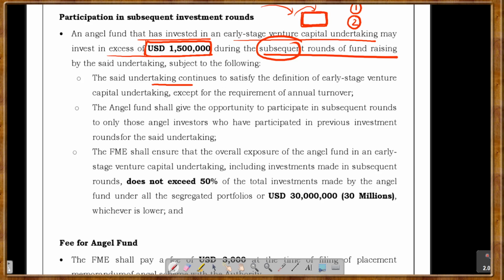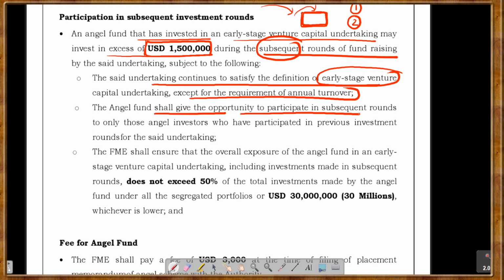The said undertakings have to satisfy the definition of early stage venture capital undertakings, except for the requirement of annual turnover, right? Angel funds shall also give the opportunity to participate in the subsequent rounds only to those angel investors who have participated in the previous investment rounds, right? So those who have invested in the first go will also be allowed in the second go.